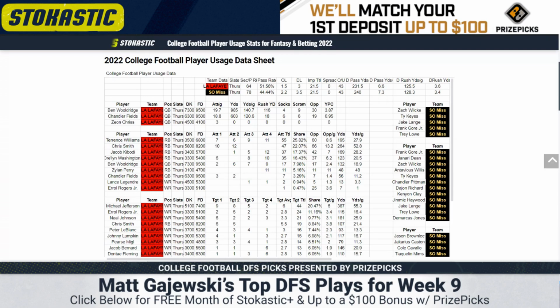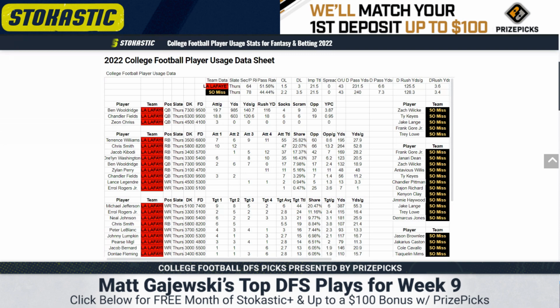Outside consideration in tournaments. In the backfield, they do get Chris Smith back, who is the engine of their offense. He still leads the team in touches, slightly ahead of Terrence Williams, largely because of his pass game role. He was averaging 3.8 targets per game before he went down. So he's automatically the guy I would like to play. 13.2 touches per game.